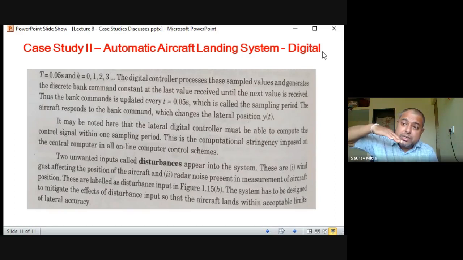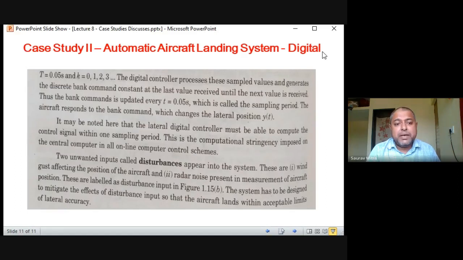That means how much should be the nose angle, how much should be the nose angle towards bottom. So flight flies like this, before landing it becomes inclined like this. So how much should be this angle so that it can land properly? That is the banking angle. That information is updated at every 0.05 second. That means in 1 second 20 messages are there. That means in 1 minute 1200 sample messages are being exchanged.